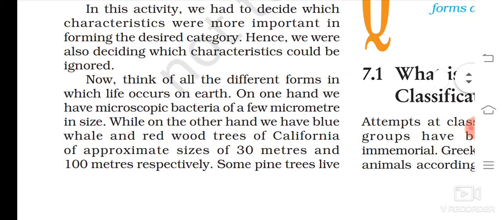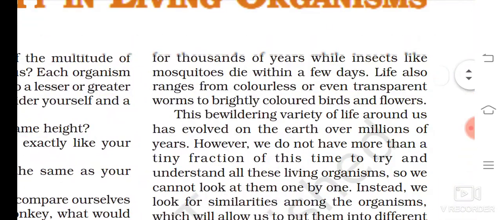Now, think of all the different forms in which life occurs on earth. On one hand, we have microscopic bacteria of a few micrometers in size, while on the other hand, we have blue whale and redwood trees of California of approximate sizes of 30 meters and 100 meters respectively. You can underline this. Some pine trees live for thousands of years while insects like mosquitoes die within a few days. Life also ranges from colorless or even transparent worms to brightly colored birds and flowers.